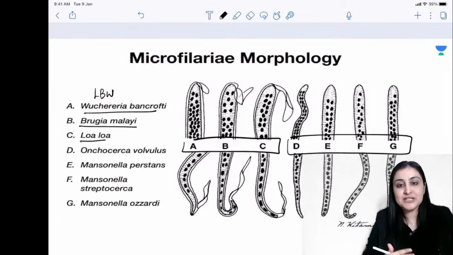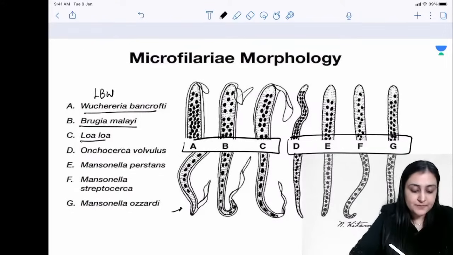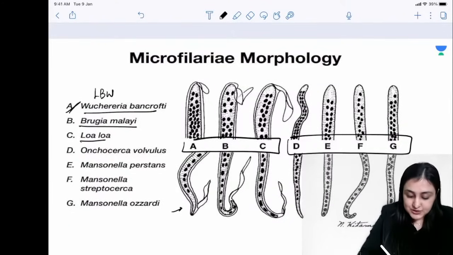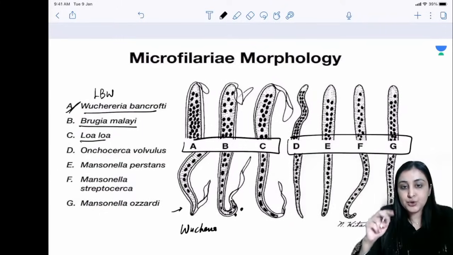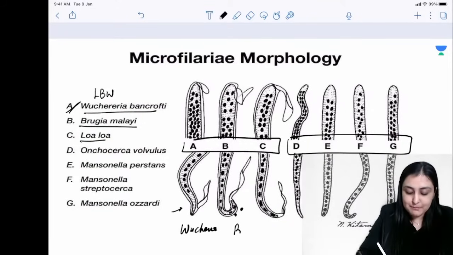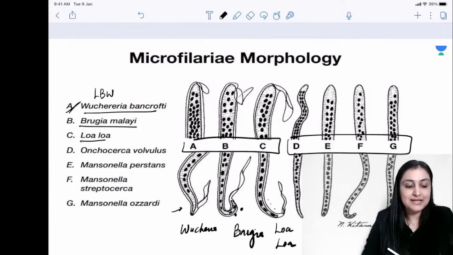Second step, within the sheath, what is this? For that we have to look at the tail region and the arrangement of the nuclei. All right, so when you see no nuclei, remember nuclei vanishes. So V for vanish. So this is no nuclei at the tip. This is Wuchereria. When you see that there are 2, bi for 2, when you see 2 nuclei, this is Brugia. And when you see that the nuclei are arranged in a line, that is L for Loa loa. Okay, so this is how you distinguish within the LBW.